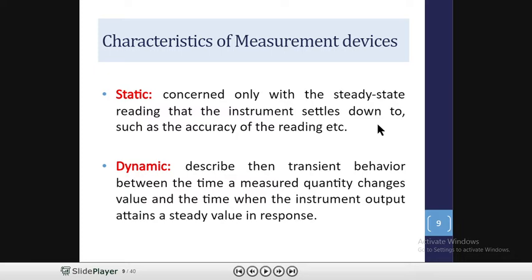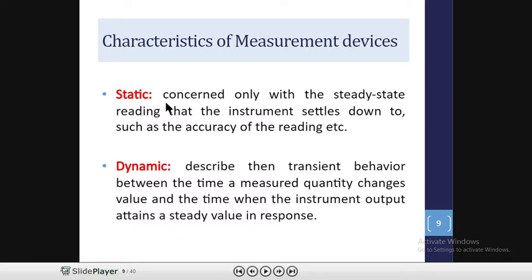If a measuring device is used for measuring a rapidly varying quantity, that is dynamic. Static characteristics are available when we measure variables which remain steady for most periods.